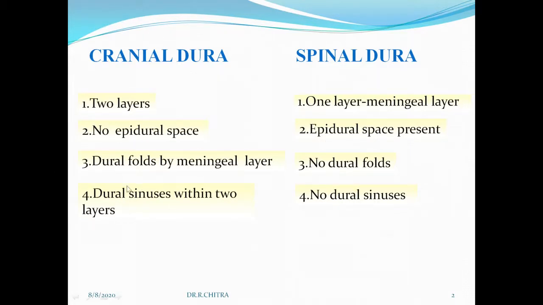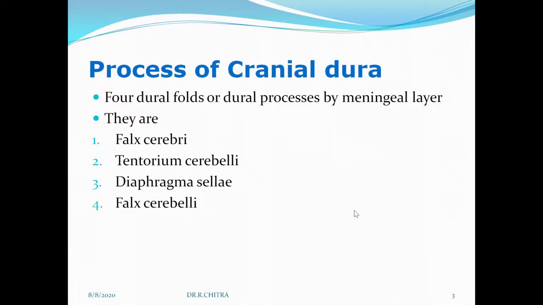As here we have two dura mater, endosteal and meningeal, we have dural venous sinuses between the two layers. There are no dural venous sinuses in the spinal dura mater. So these are the differences between the cranial dura and the spinal dura. Four dural folds or dural processes are formed by the meningeal layer. This point should be noted by the students. The meningeal layer forms the dural folds, and the endosteal layer forms the periosteum of the skull.